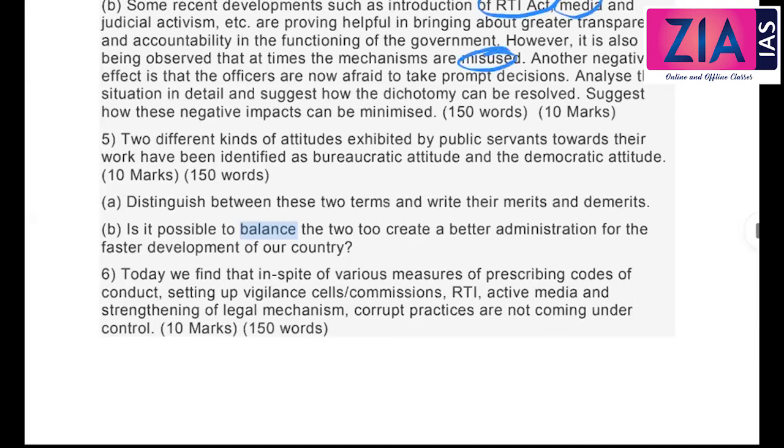Media, how it is misused, you need to discuss, because of yellow journalism, threatening, blackmailing, unethical journalism, and media trials.